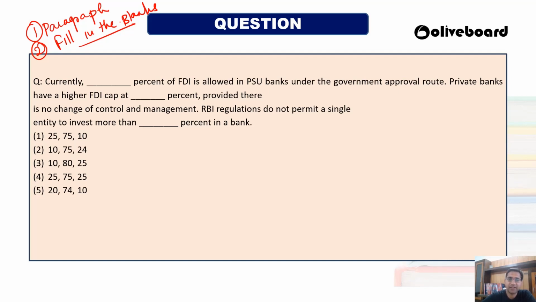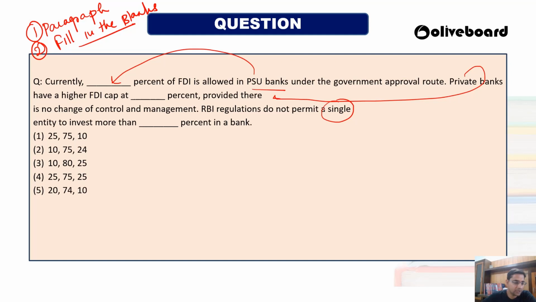Now here is a fill in the blanks type of question. So let's start with it. Currently, dash percentage of FDI is allowed in PSU banks under the government approval route. Private banks have a higher FDI cap at dash percentage, provided there is no change of control and management. RBI regulation does not permit a single entity to invest more than dash percentage in the bank. So here you have to fill in first the PSU bank, then the private banks, and then the cap on a single entity. How much is the cap on a single entity?